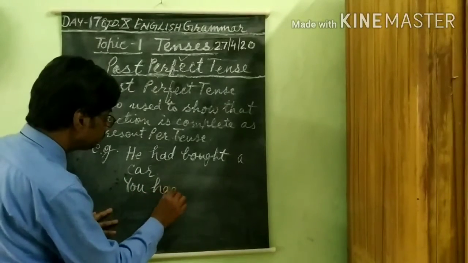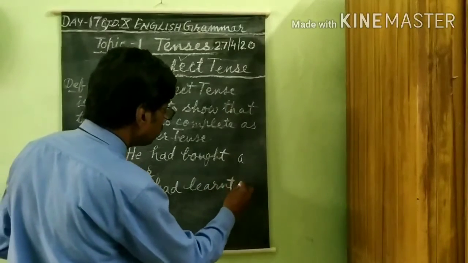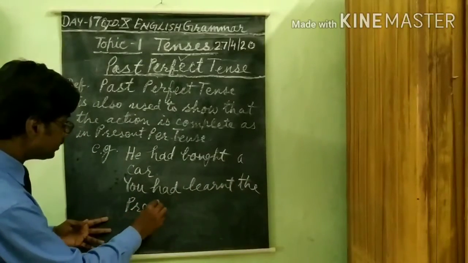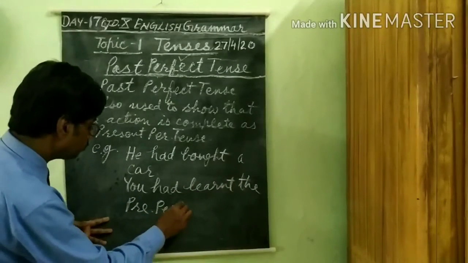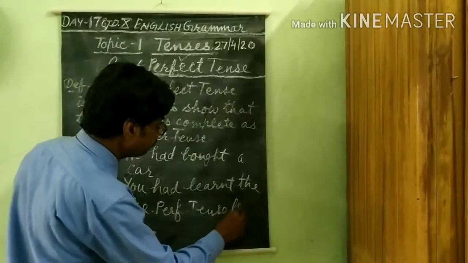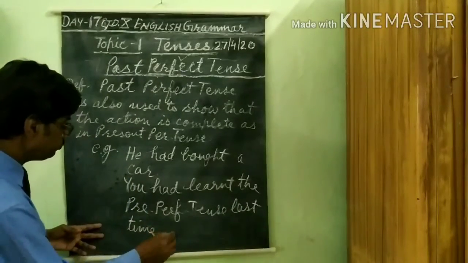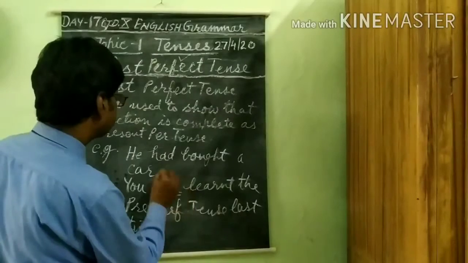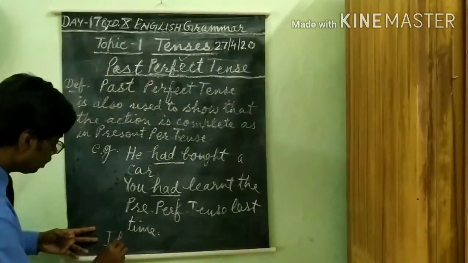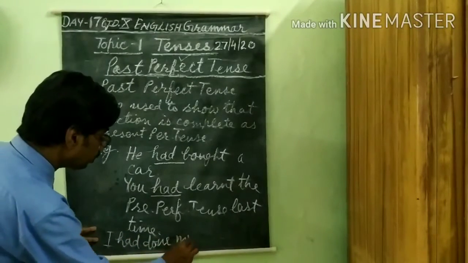You had learnt the present perfect tense last time. One more example. I had done my work.